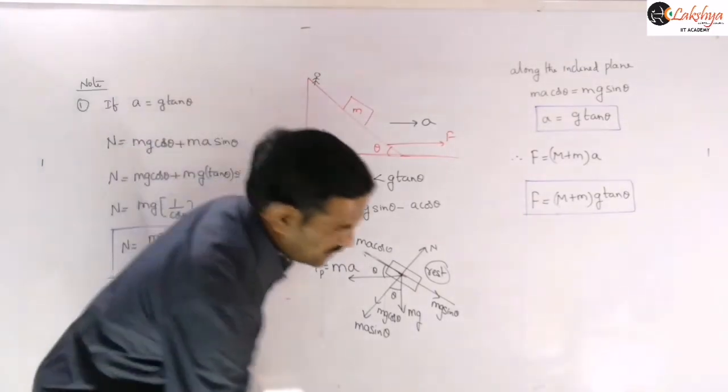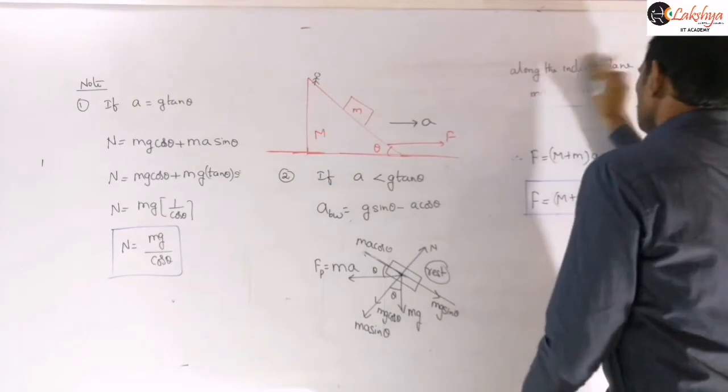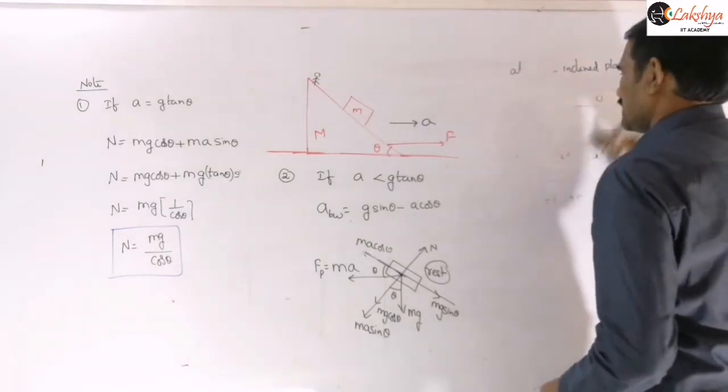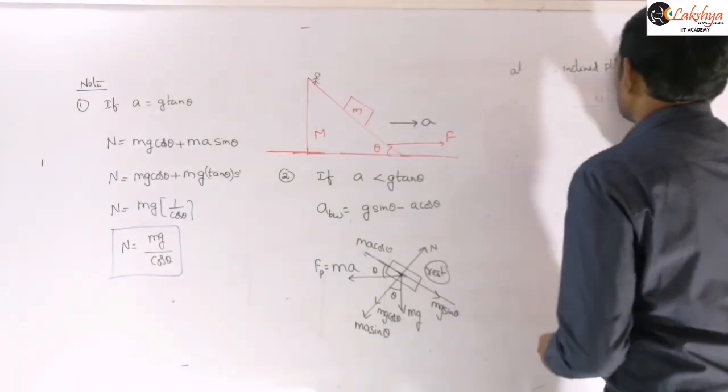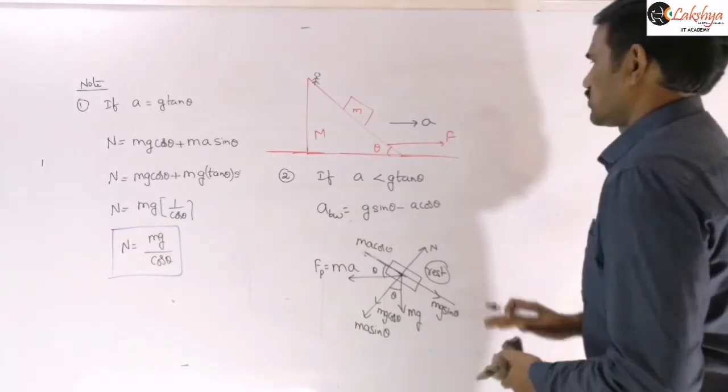And the next case is when it is larger. Mention that as the next point.